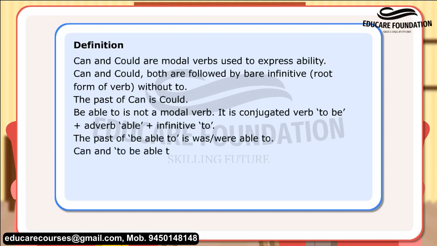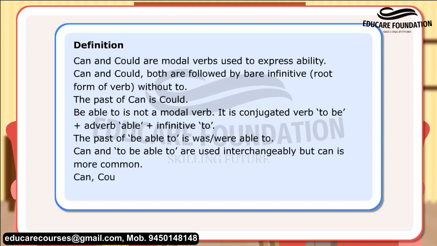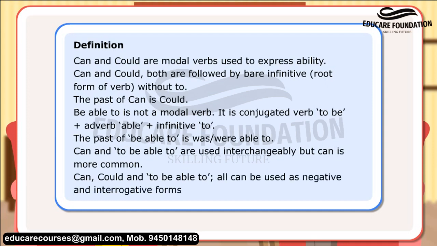Can and to be able to are used interchangeably, but can is more common. Can, could, and to be able to all can be used as negative and interrogative forms. Let us look at these sentences.